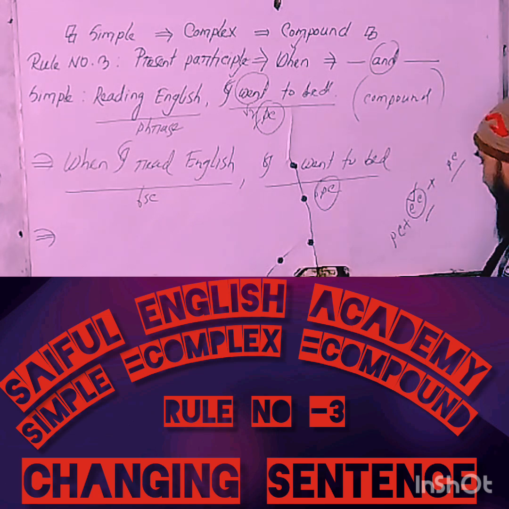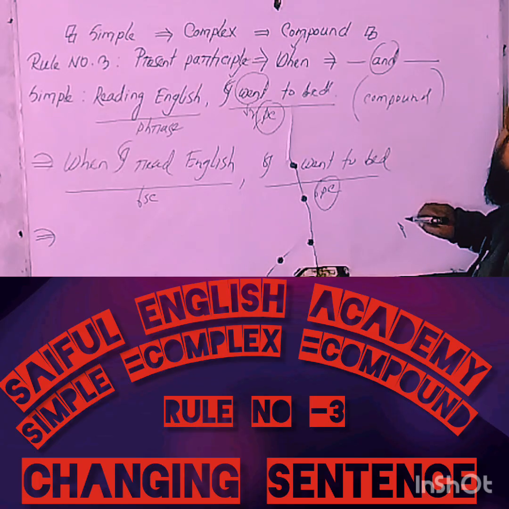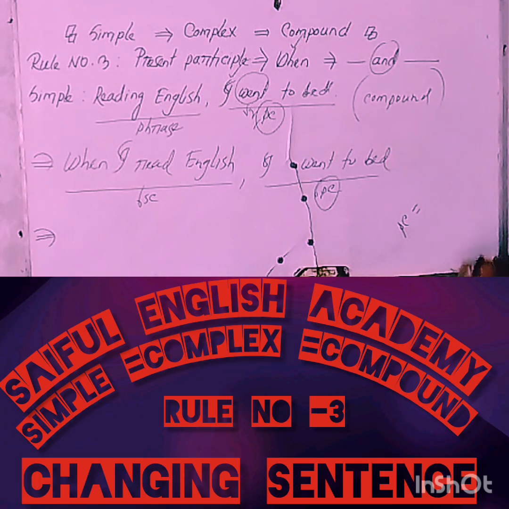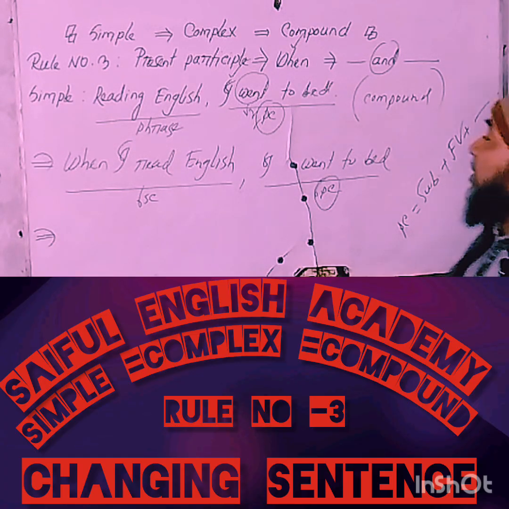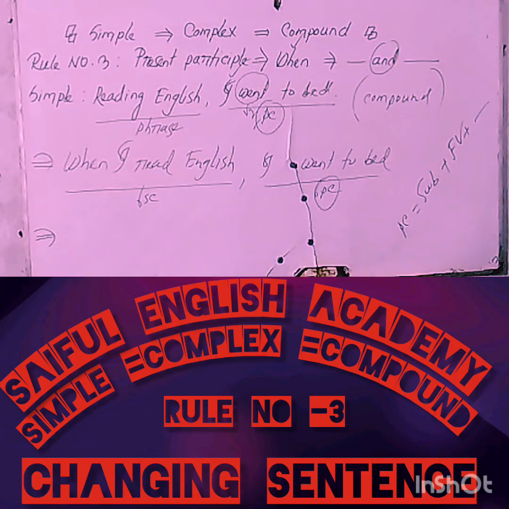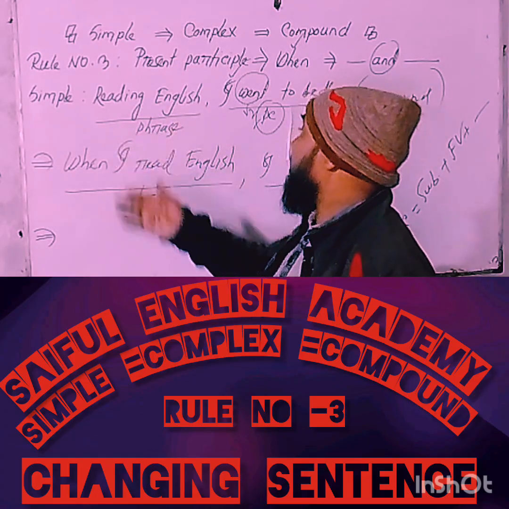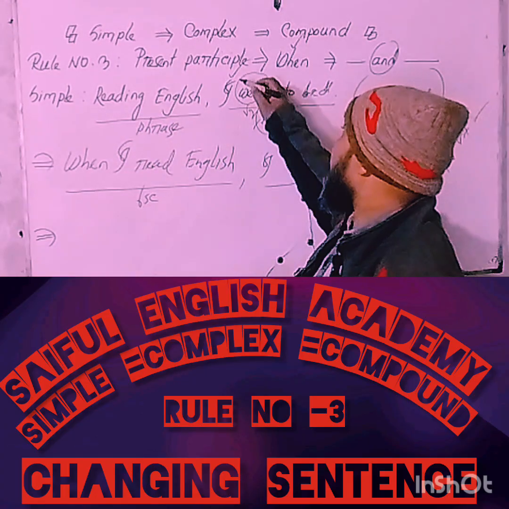Now, my question to you: what's the main precondition of a principal clause? You'll have to remember that the main precondition of a principal clause is, at first subject, then finite verb, then extension. So, try to bring out the subject. This phrase has no subject, and you'll have to bring out the subject from the principal clause.